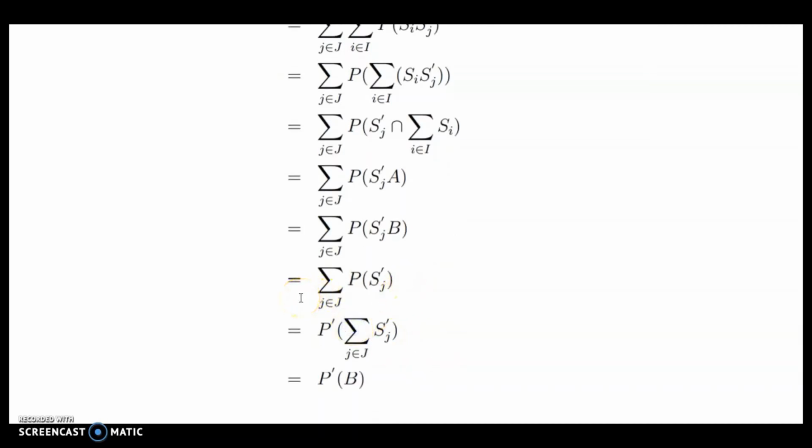And that is equal to summation j belongs to J, P of Sj dash, since Sj dash intersection B is Sj dash itself. And that is equal to P dash of summation j belongs to J Sj dash by the definition of P dash, which is equal to P dash of B. That is, P dash of A equals P dash of B. So P dash is a well-defined extension.